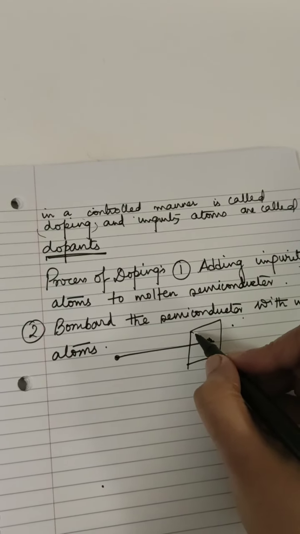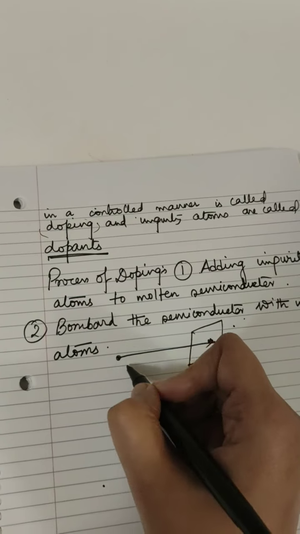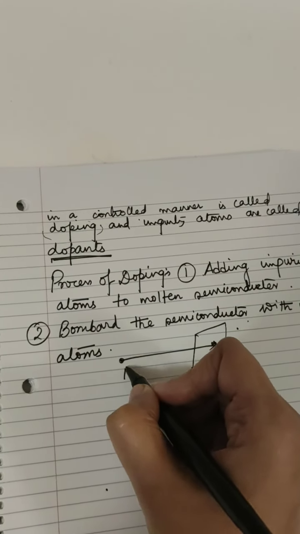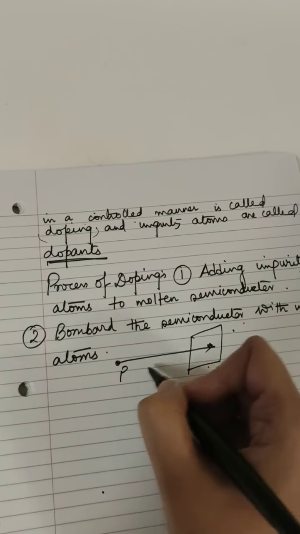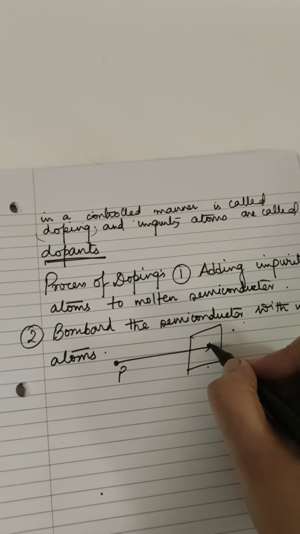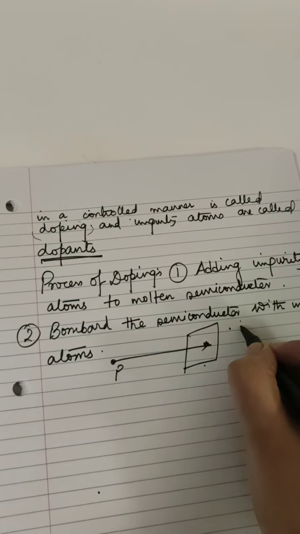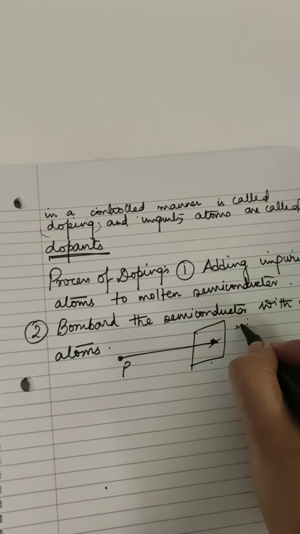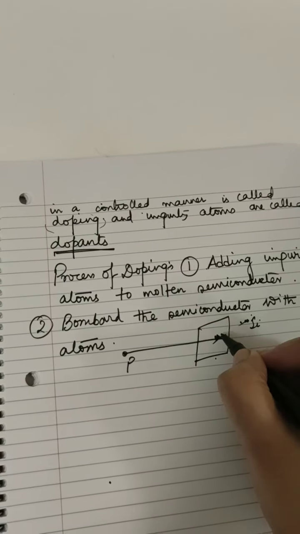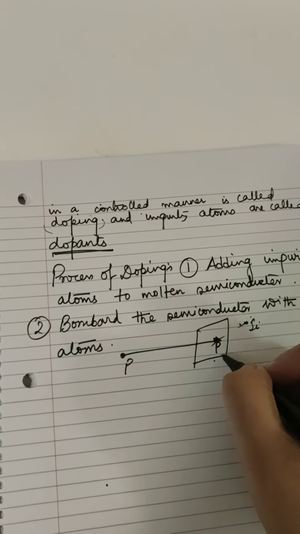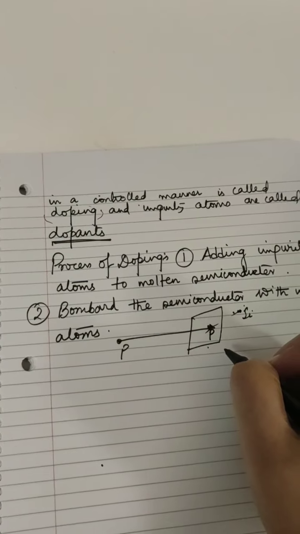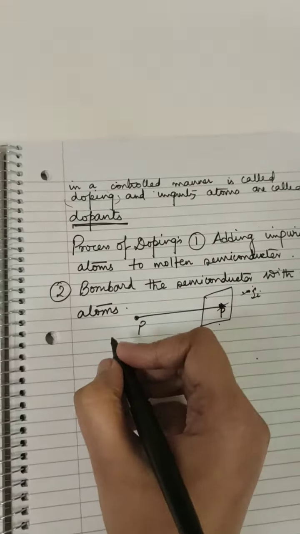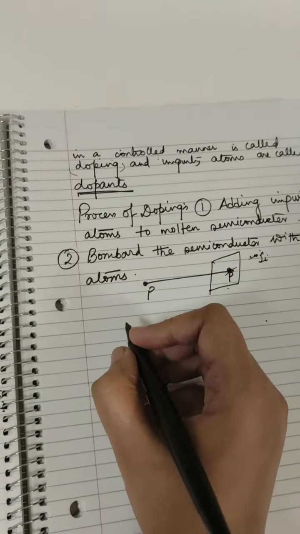Suppose this is a silicon crystal, and you bombard it with, say, phosphorus. This phosphorus atom will go and get stuck in the silicon crystal, and it will replace a silicon atom. So these are the two processes of doping.